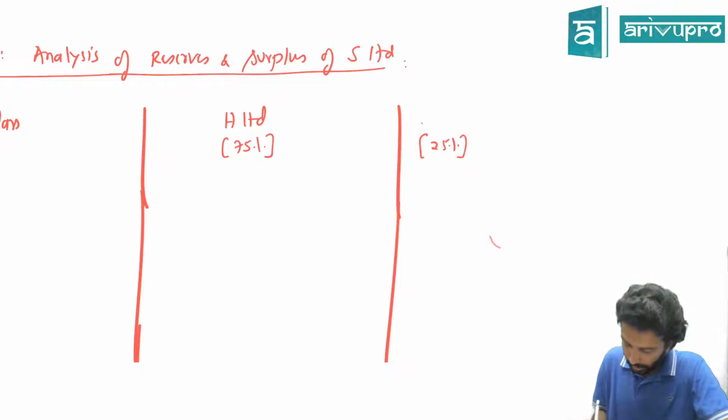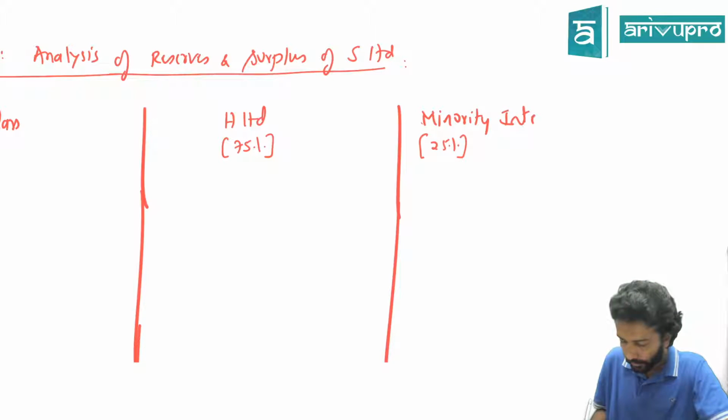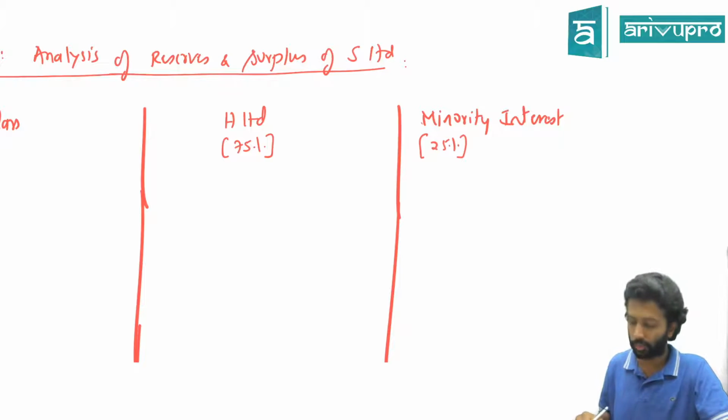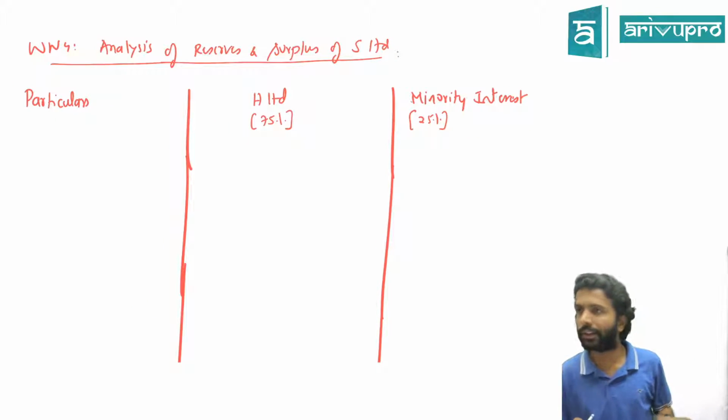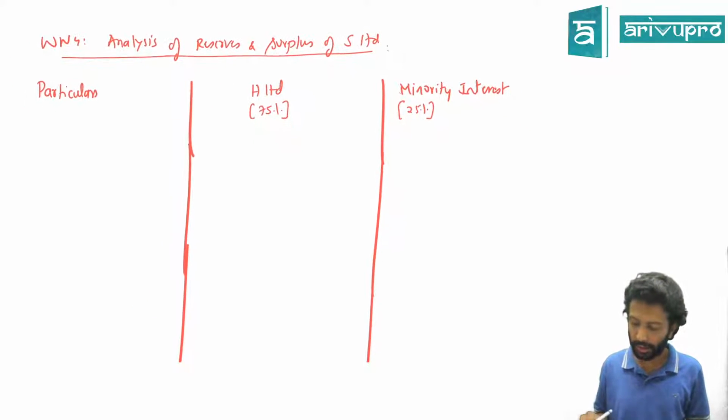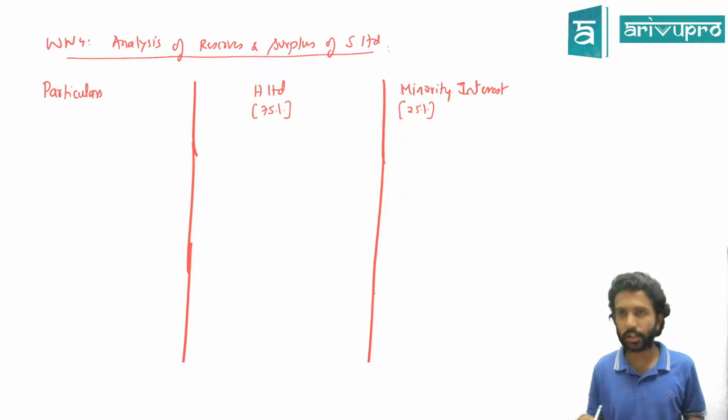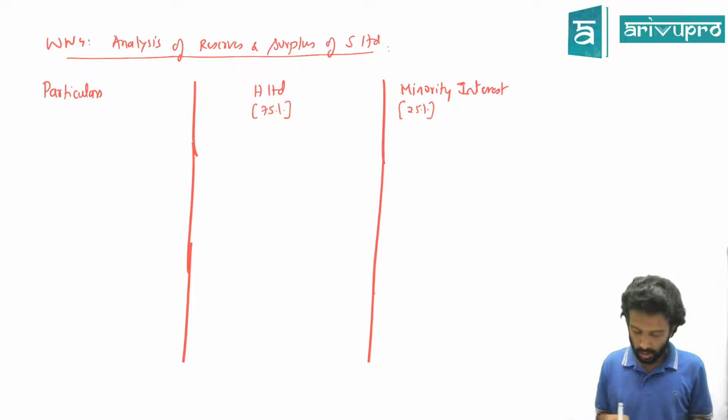H Limited and minority interest. Don't freak out if you see non-controlling interest. That is an IFRS term. Most probably they shouldn't be using it, but if at all you see it, it's the same. Here we'll use MI, meaning minority interest. So yes.